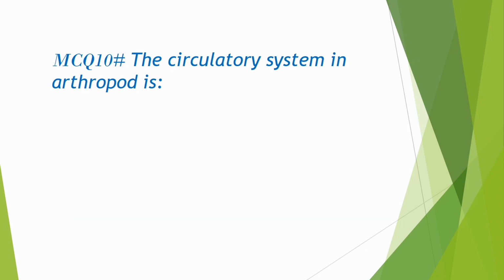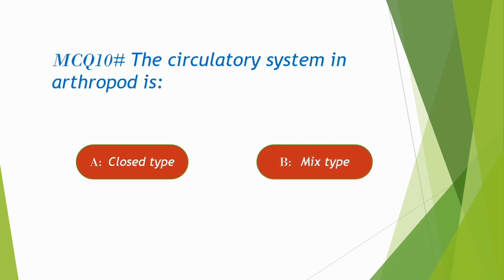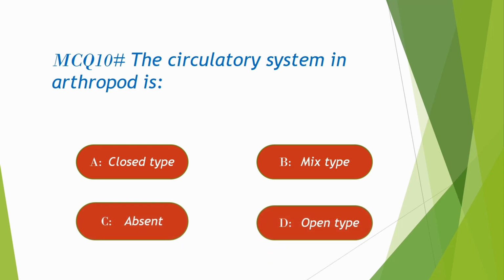MCQ 10. The circulatory system in arthropods is option A. Closed type, B. Mixed type, C. Absent, D. Open type. Correct option is D. Open type.